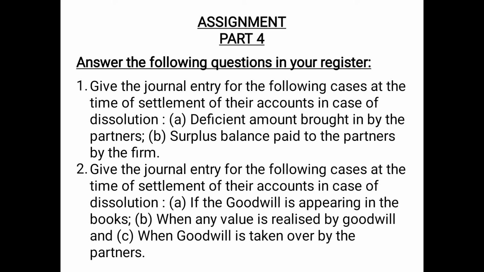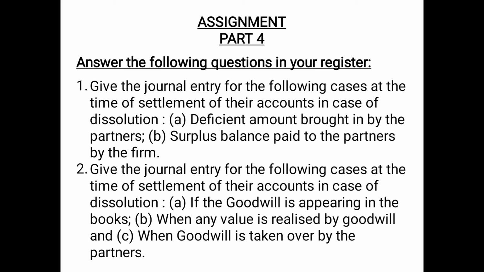Now, this is the assignment based on this part. You have to answer the following questions in your register. Question number 1. You have to give the journal entry for the following cases at the time of settlement of their accounts in case of dissolution. There here means the partners' accounts. For deficient amount brought in by the partners, the entry will be cash or bank account debited to partners' capital account. And for surplus balance paid to the partners by the firm, the entry will be partners' capital account debited to cash or bank account.